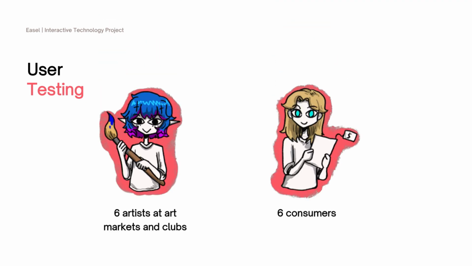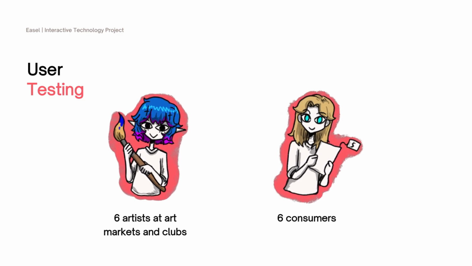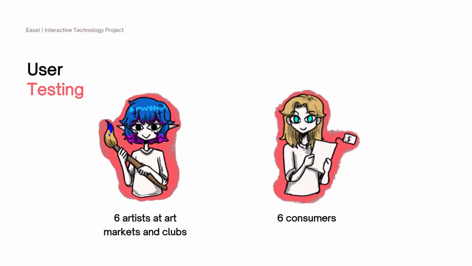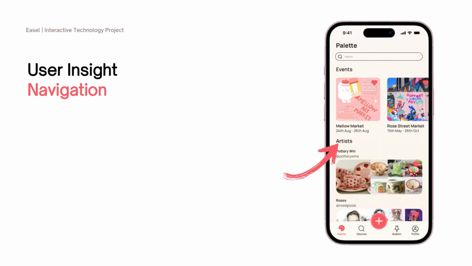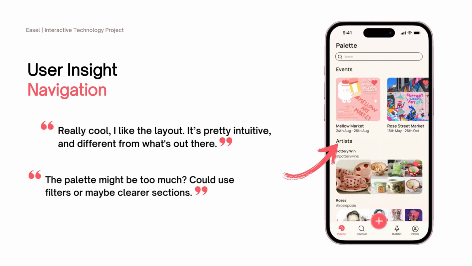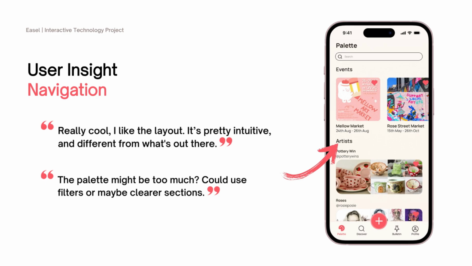In order to establish the viability of this final idea and highlight any opportunities for improvement, we tested with 12 potential users and identified the following key points. 1. Usability and navigation. Users found the interface clean and intuitive, but suggested improved search filters such as a location or map-based search for events, and splitting scrollable content in the palette into distinct sections. Users suggested that an initial walkthrough to help orient themselves in the app could also be useful.